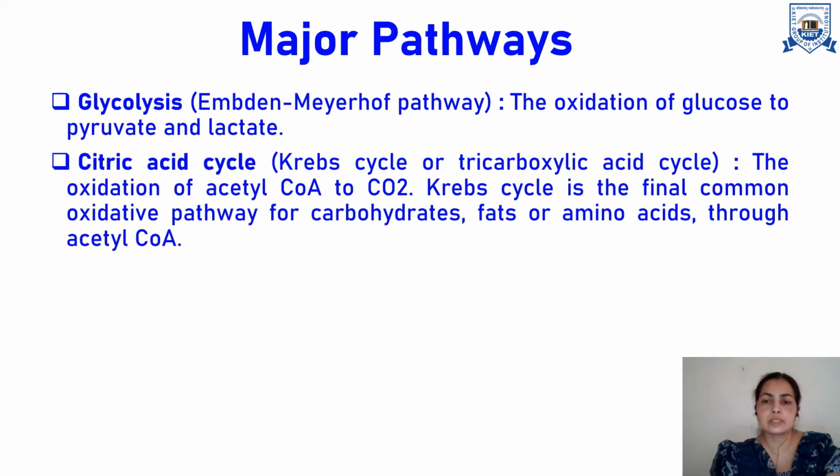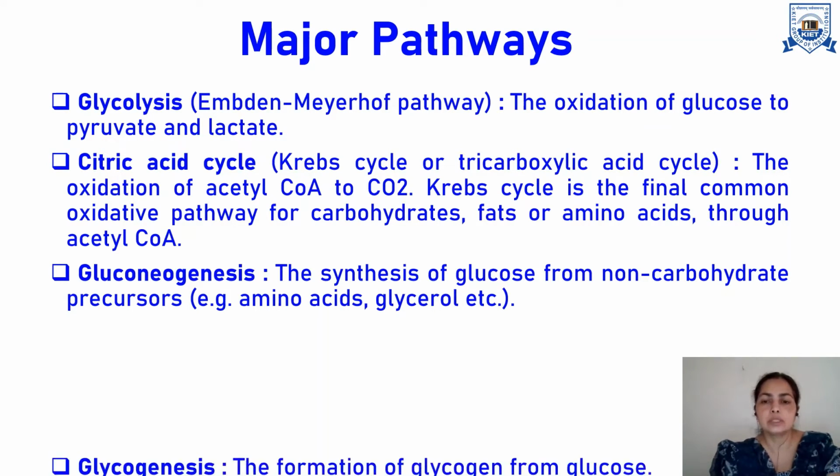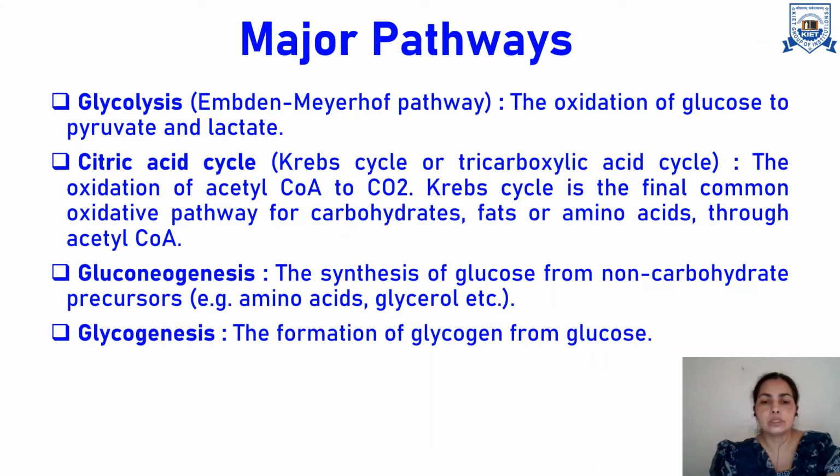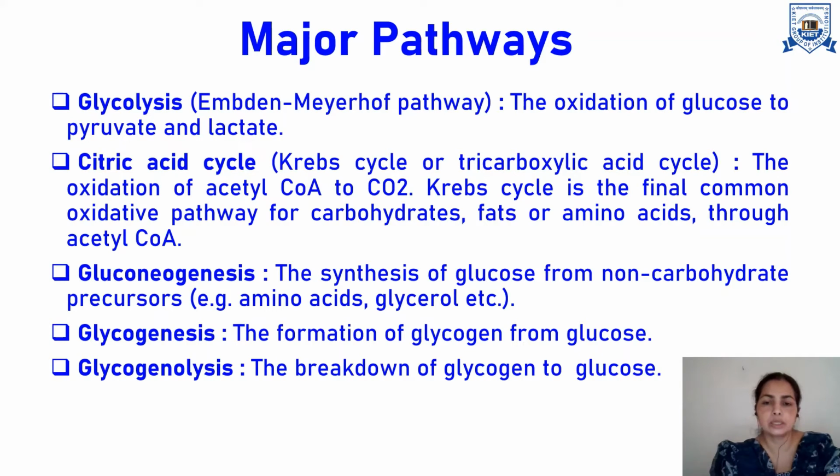This citric acid cycle is the final oxidative pathway for carbohydrates, fats, and amino acids. Then there is gluconeogenesis, where there is synthesis of glucose, but not from carbohydrate sources. It is from non-carbohydrate precursors like amino acids and glycerol. Then there is glycogenesis, where there is formation of glycogen from glucose, and opposite to that is glycogenolysis, that is formation of glucose from glycogen by breakdown of glycogen.